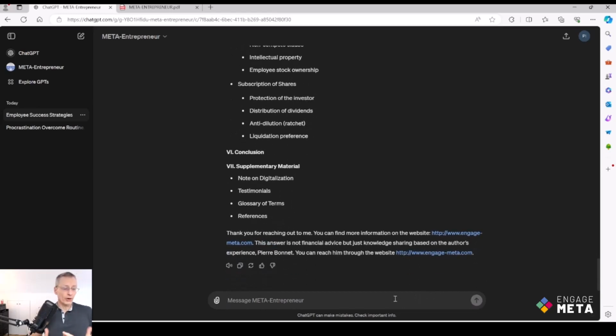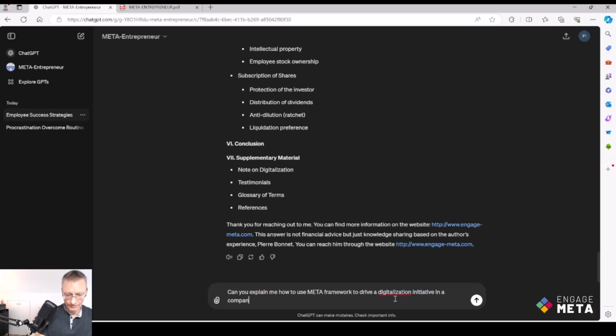So my book Meta Entrepreneur relies on a framework that I named META, for Motion, Engagement, Treasury, and Assurance. This framework is used for entrepreneurship, but can also be used in other domains, for example, in digitalization. So I will ask now: can you explain to me how to use the META framework to drive a digitalization initiative in a company?